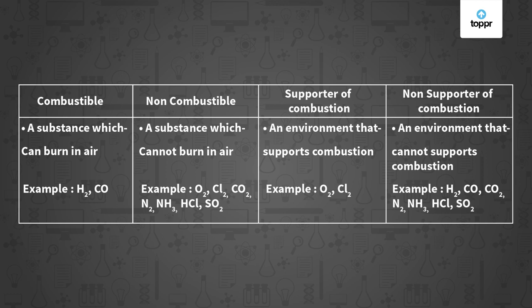Now there are certain substances which support combustion and there are certain substances which are non-supporter of combustion. So in the presence of substances like oxygen and chlorine, there will always be combustion happening if you burn a substance. Without their presence, we cannot burn any substance. So either oxygen or chlorine we can use for combustion.